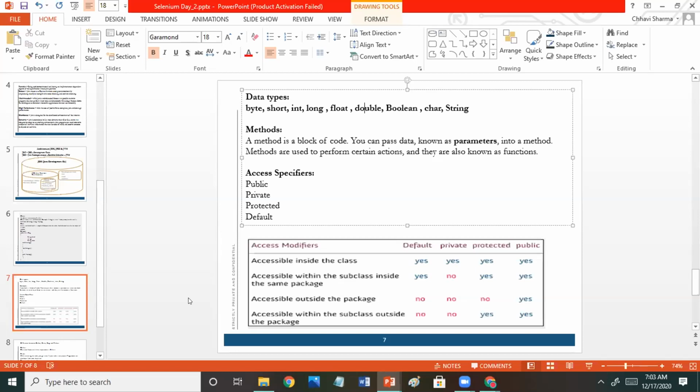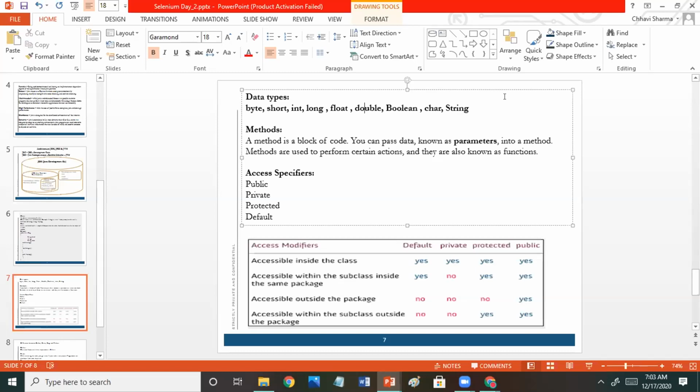So for bigger numbers, we have to use either the int or long data type. And to cover fractions, we use float and double, to hold decimal numbers, that is fractional numbers, like Chavi said, 5.5, 110.5, whatever the fractional number.